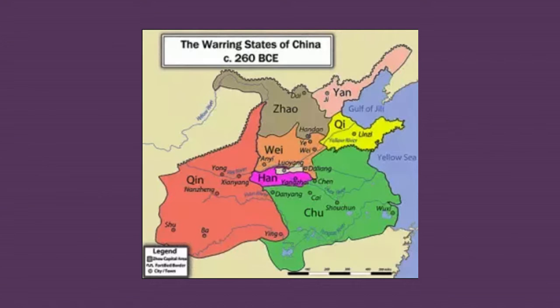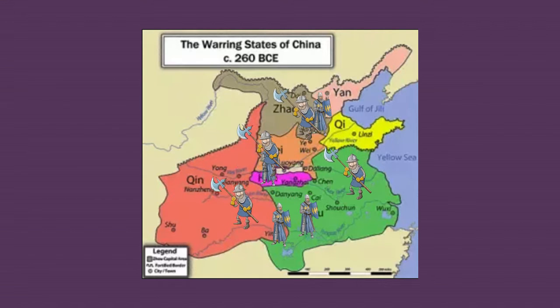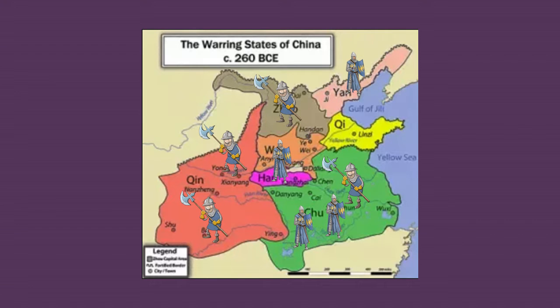Here are the states of ancient China that were constantly at war, always trying to take over one another. There was never peace. They didn't want to come together, they all just wanted to be the rulers of this whole area. And they fought for many, many years.